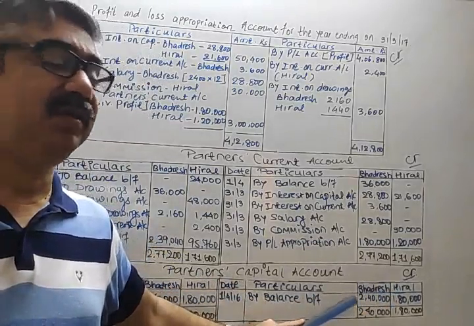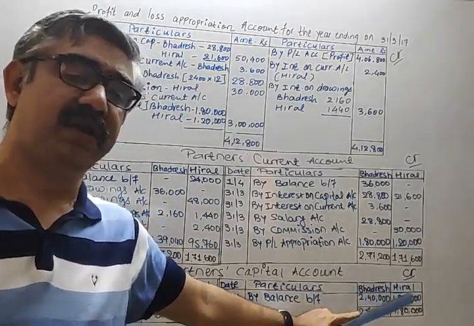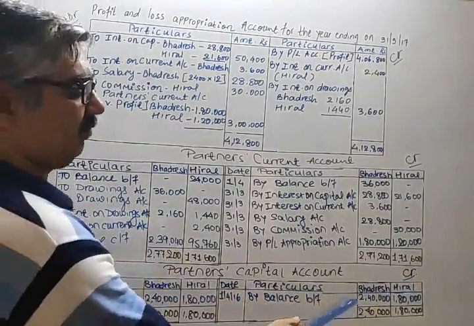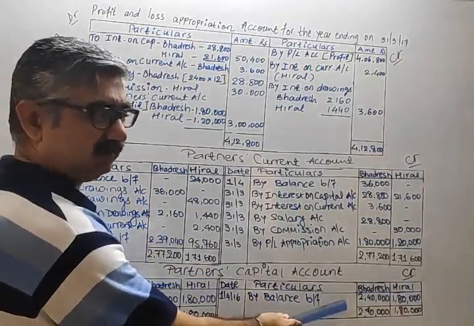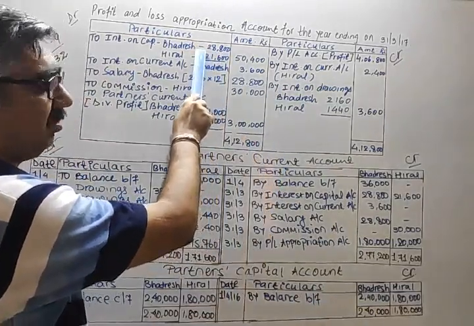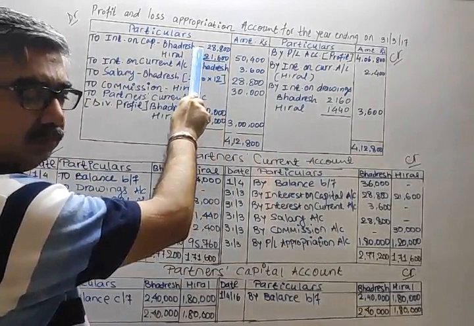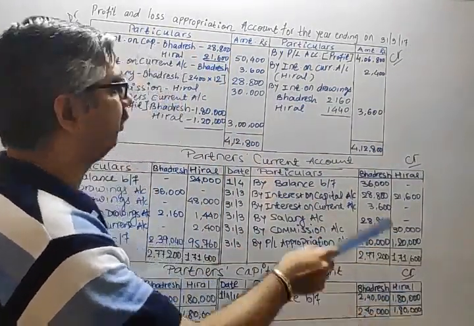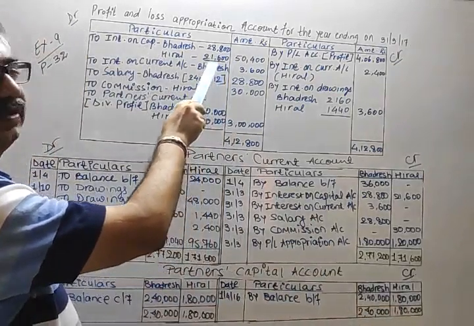Here the capital is 2,40,000 and 1,80,000. Again, very quickly use calculator. On 2,40,000, 12%, that is 28,800. On 1,80,000, 12%, 21,600.